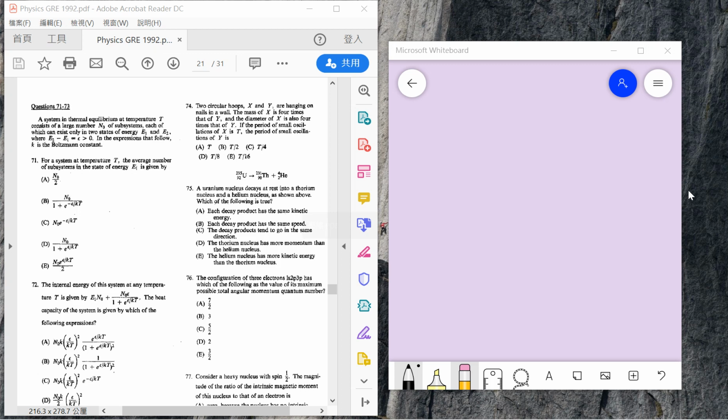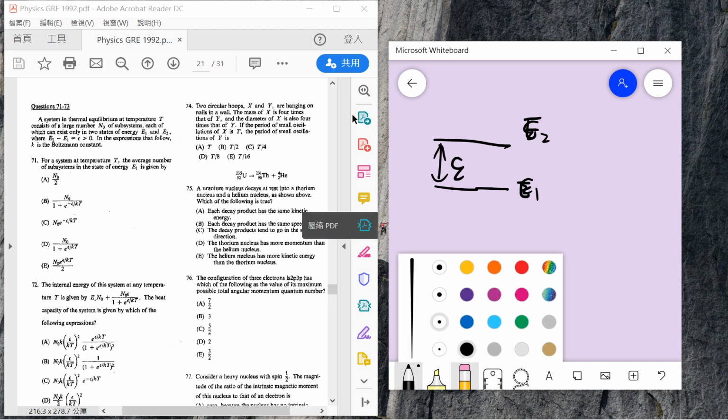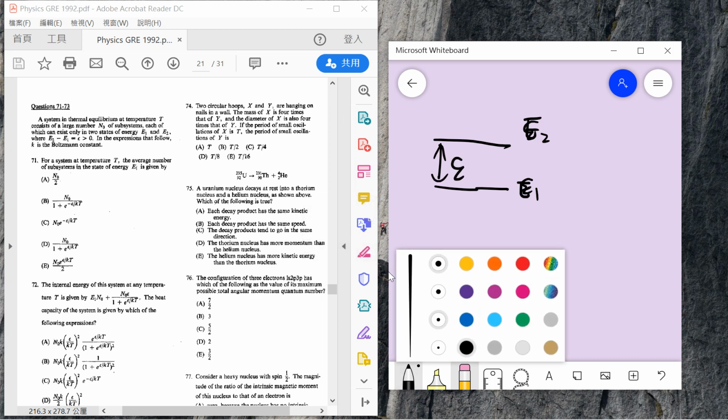So 71, 72, and 73 are three similar questions. They are asking about a two-level system, with energies E2 and E1, and their energy difference is epsilon. They ask you about the average number of states in the probability of E1.